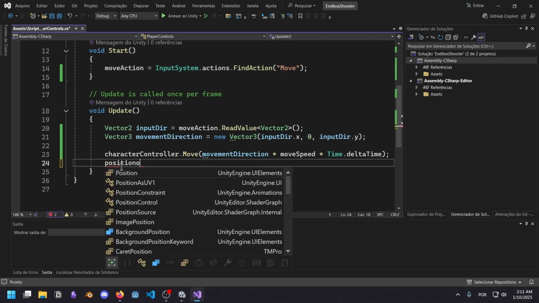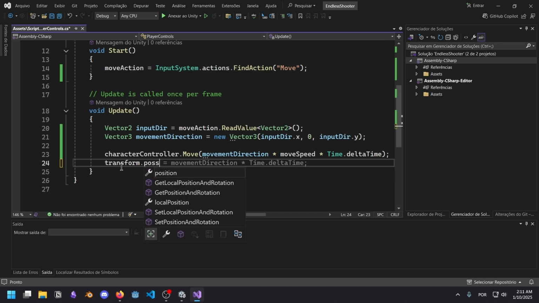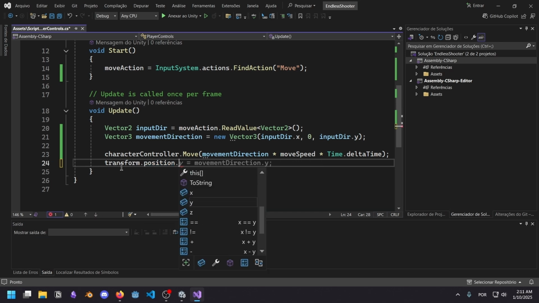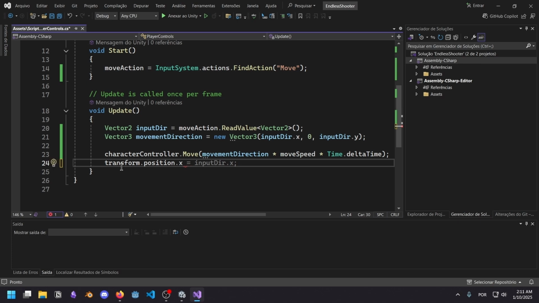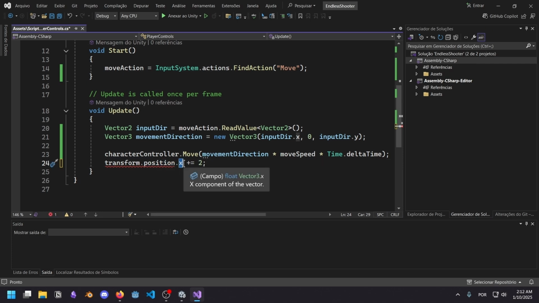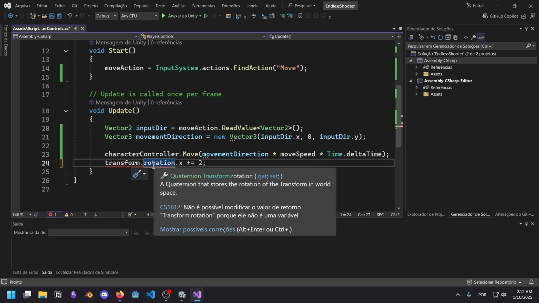This script is attached to the player, so I assume that if we have a position here at all, do we have it? We have a transform position. Yes, so this is going to be the current position. What I want to do is get the X position if it's possible to change this. It's not possible to modify the return value because it's not a variable. I remember this problem because position.x is not a variable, it's a property. It's a read-only property. So how do I do this? Actually, I want to change the rotation. I just realized. Okay, but the same situation is happening.